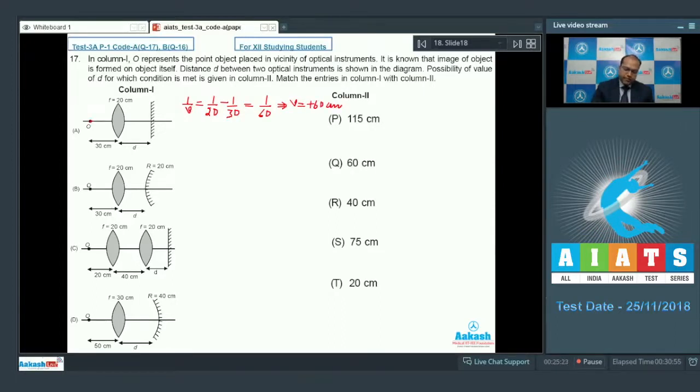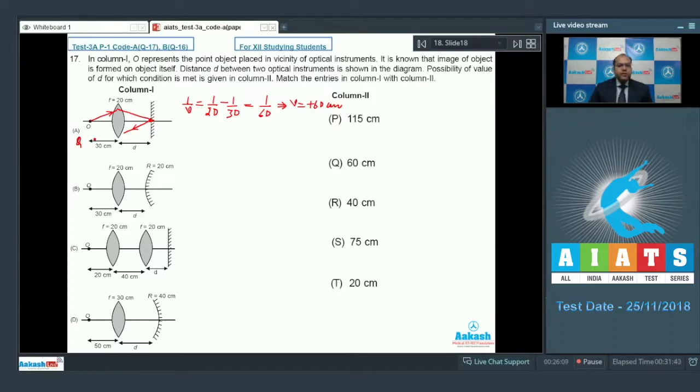So if I draw the ray diagram, then the rays are falling like this. Since the object is not kept at the focus, the only possibility left is that it strikes the plane mirror at this point so that it reflects back in this direction. So in this case, this separation D must be equal to 60. So the correct matching for A will be Q.